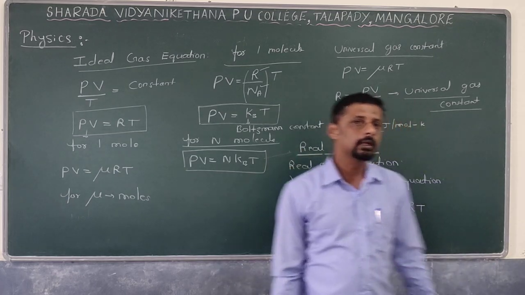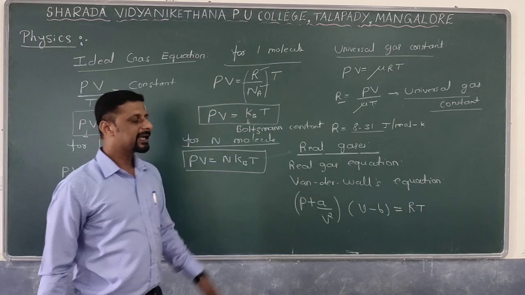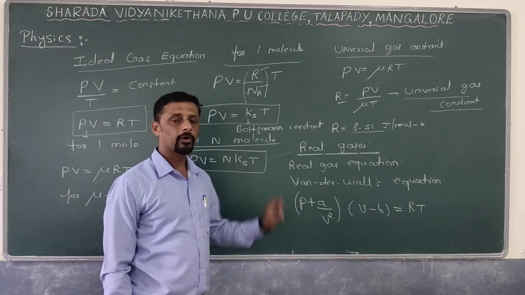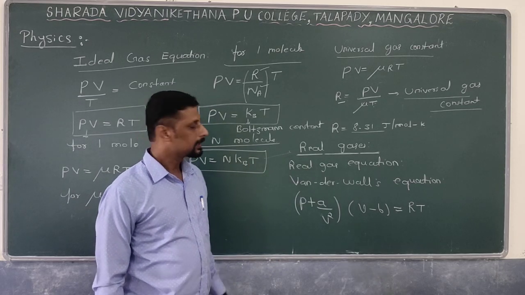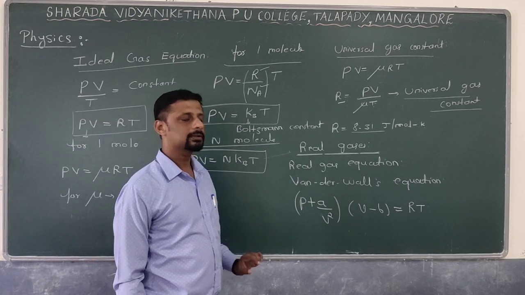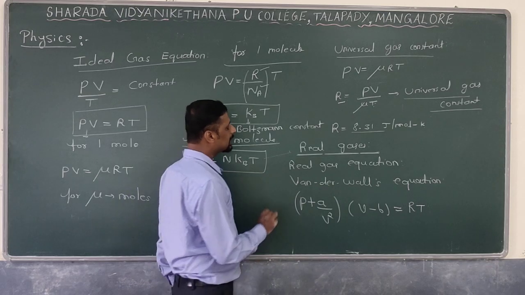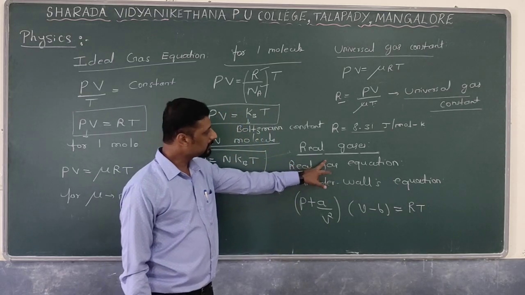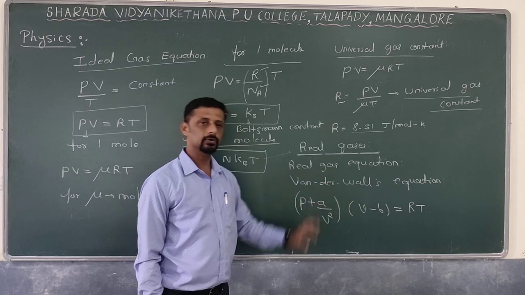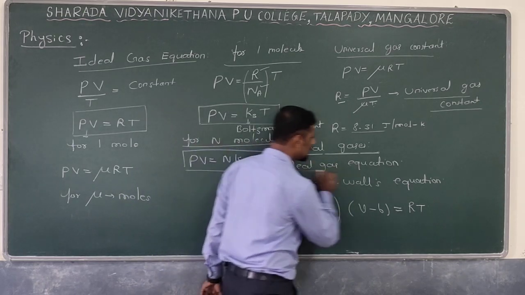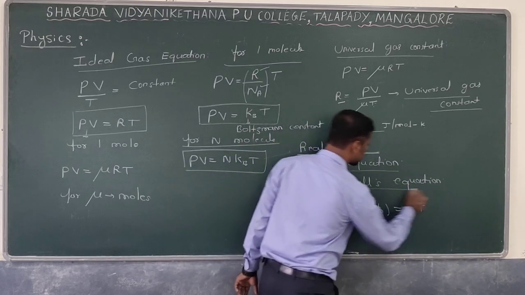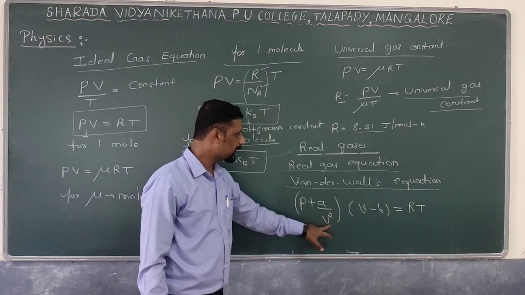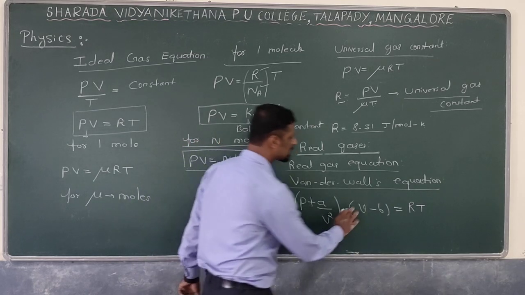Real gases. So in real gases we consider that there exists an intermolecular force of attraction, and hence a correction is needed for both pressure as well as volume. A correction term is required for both. After considering the correction for pressure and volume, the equation for real gas can be formulated as follows. The equation for real gas is also called what? The Van der Waals equation. The Van der Waals equation is given by P plus a by V square, into V minus b, is equal to RT.